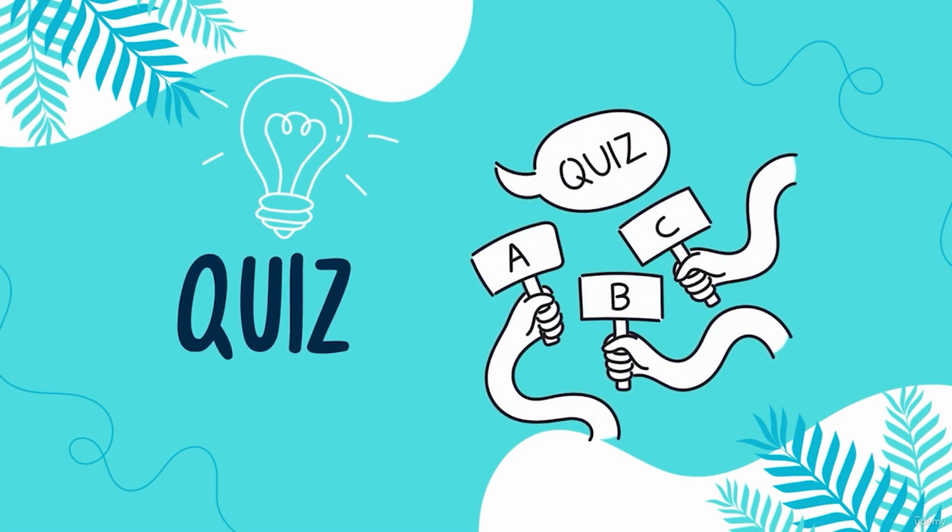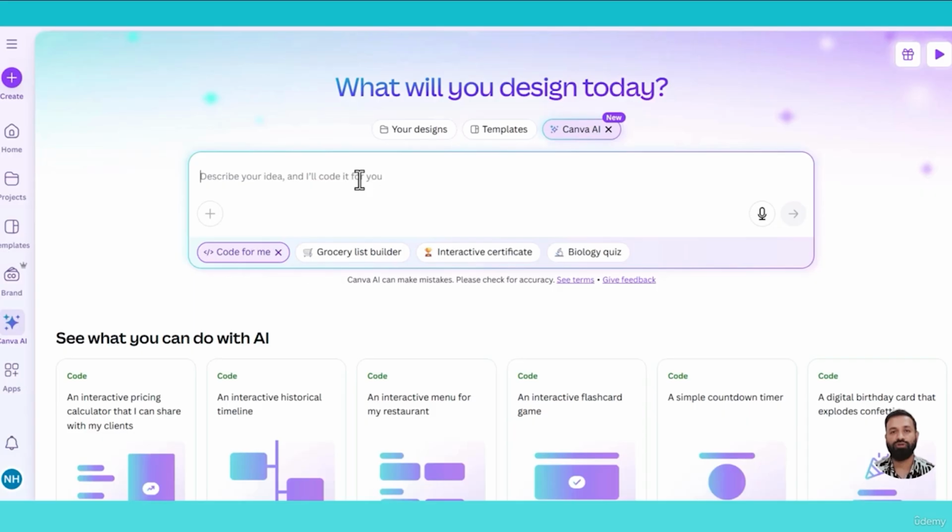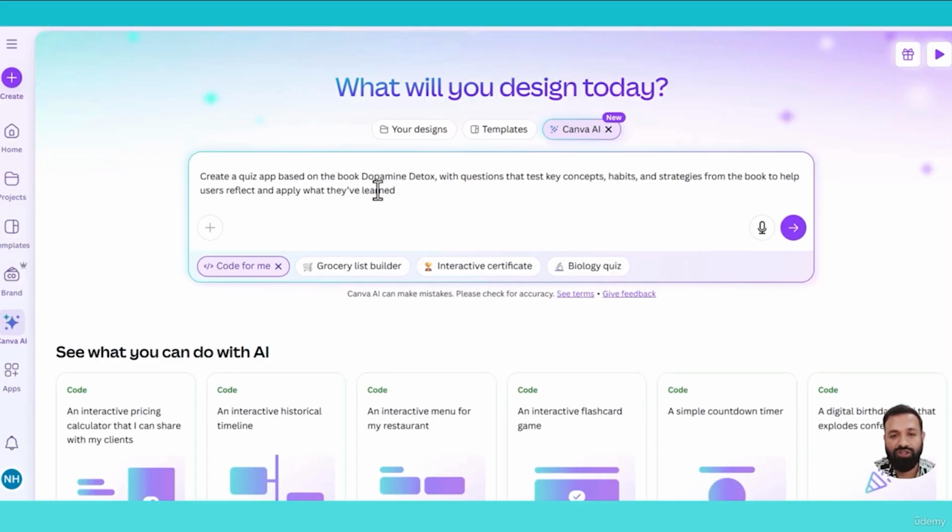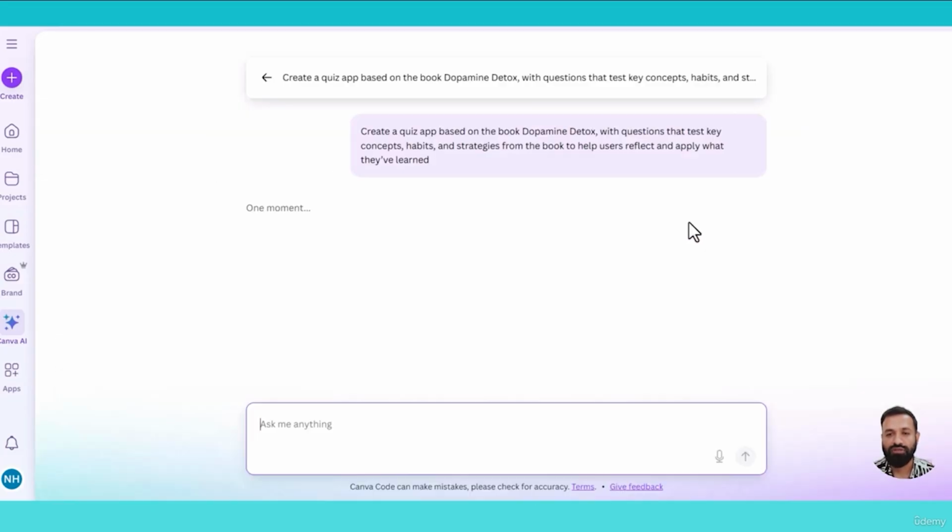In this lecture, we'll build a quiz based on a book named Dopamine Detox. In this quiz, we will test our knowledge about dopamine detox. So let's first write the prompt. Create a quiz app based on the book Dopamine Detox with questions that test key concepts, habits, and strategies from the book to help users reflect and apply what they have learned. Let's see what Canva cooks up with this prompt.